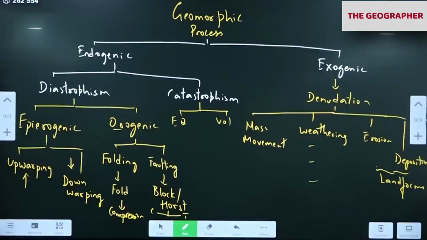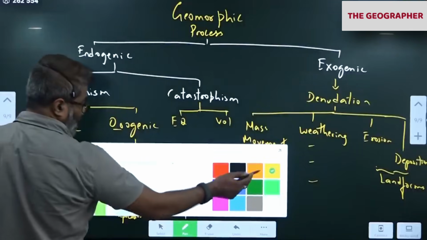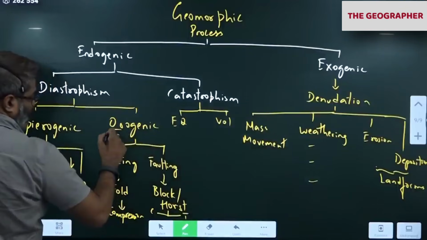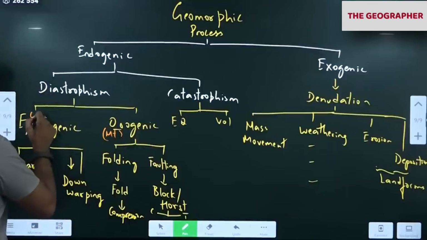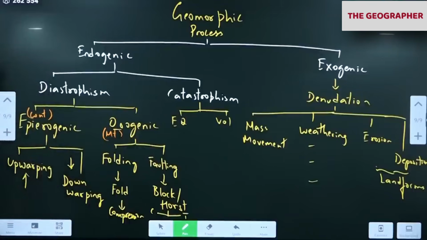Tomorrow's class onwards, we'll discuss landforms. Epiro means continent. Oro means mountain. Remember this.